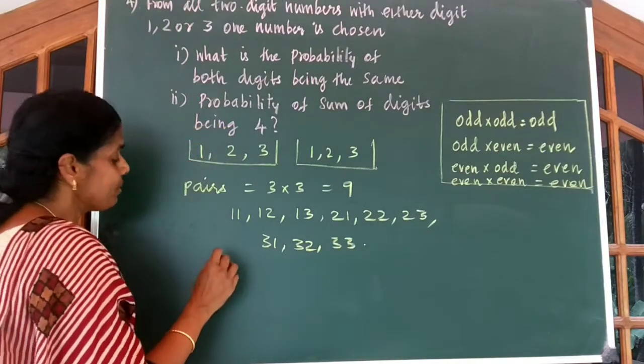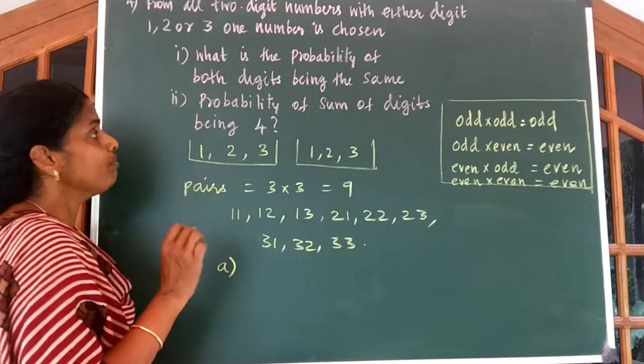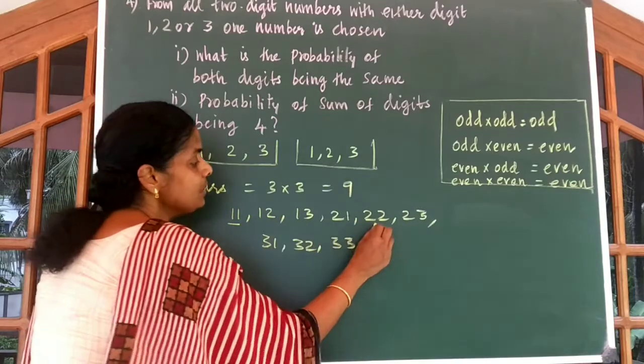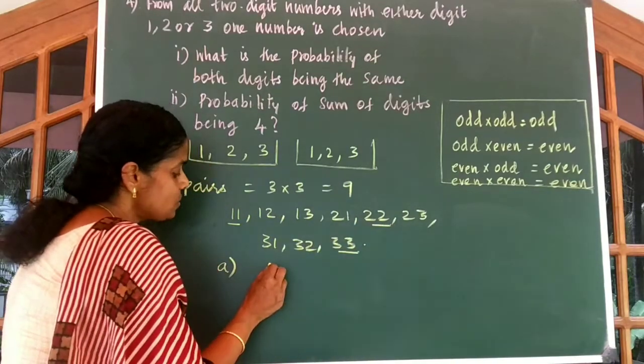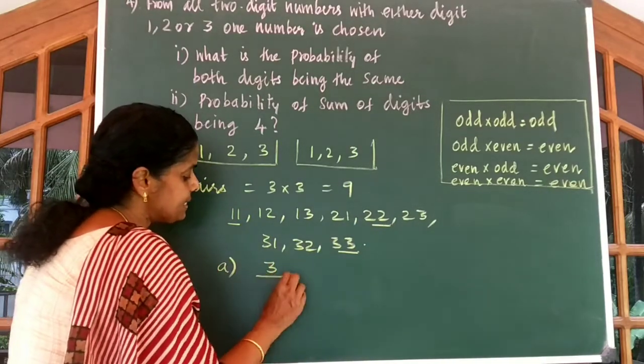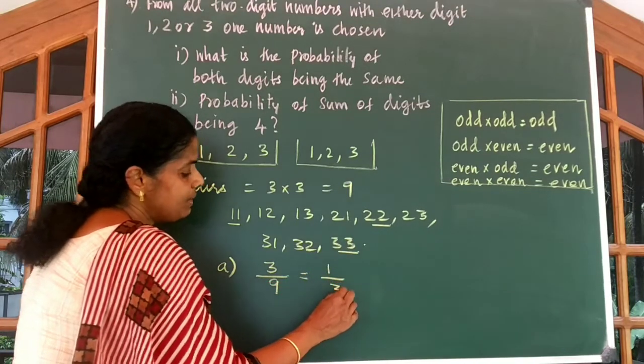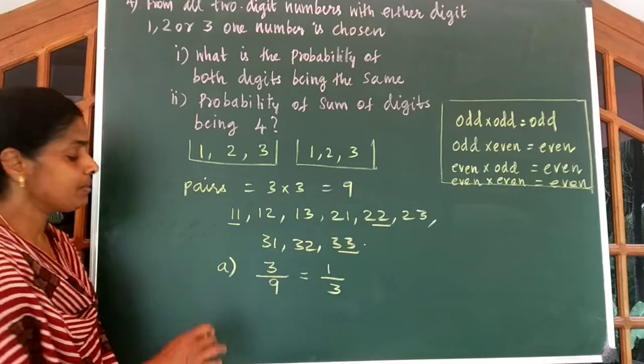A part of the question, probability of both digits being the same. So we have 11, 22, 33. So the probability of it is 3 out of 9, which is equal to 1 divided by 3. Come to the second question.